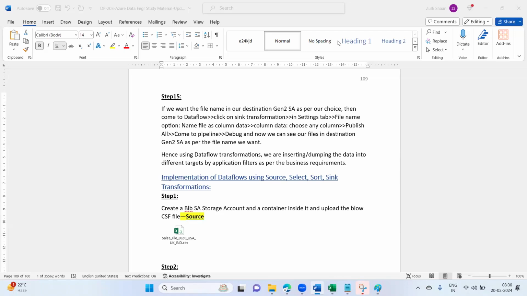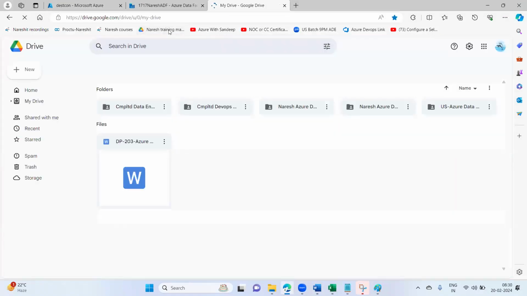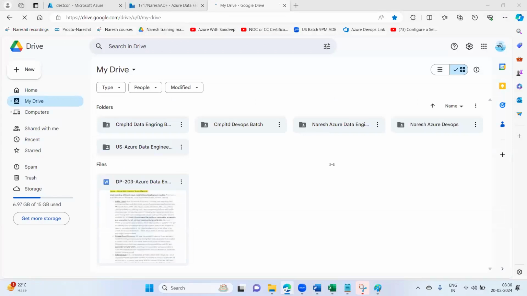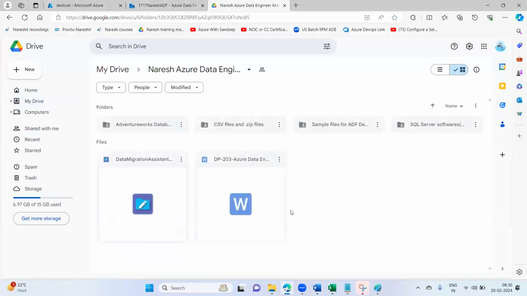Yashwant, you want the sample files for our ADF demos? Okay, one minute. It's not only for Yashwant; if by any chance anyone has missed it, please take this link. I'll just share it one more time. Here we have the sample files for ADF demos.